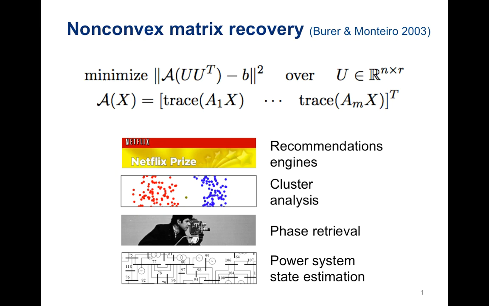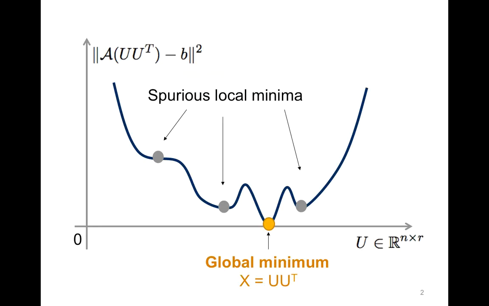In this paper, we study the non-convex matrix recovery problem, which has a variety of applications in machine learning and artificial intelligence, as well as other fields of engineering. The problem is non-convex, so in general, a local search algorithm like stochastic gradient descent may get stuck at a spurious local minimum. This results in failure.